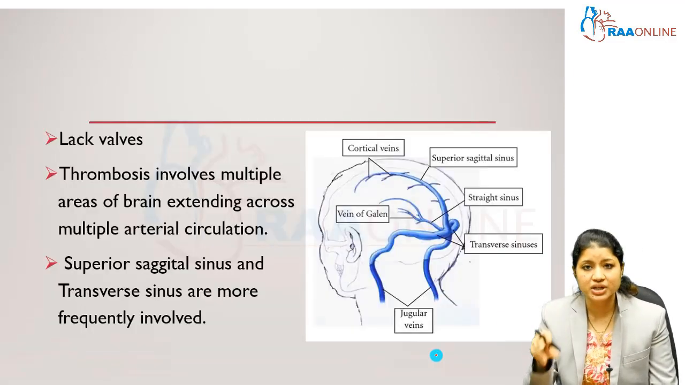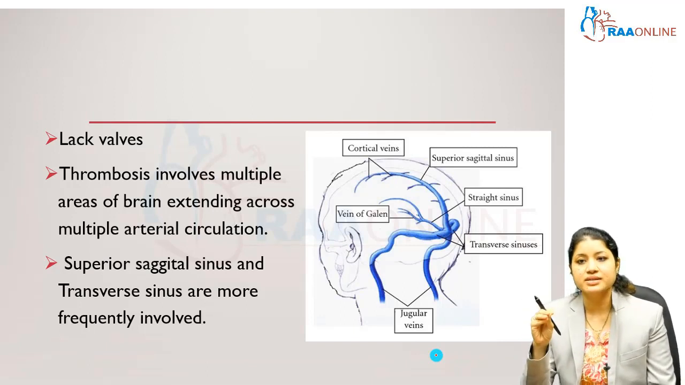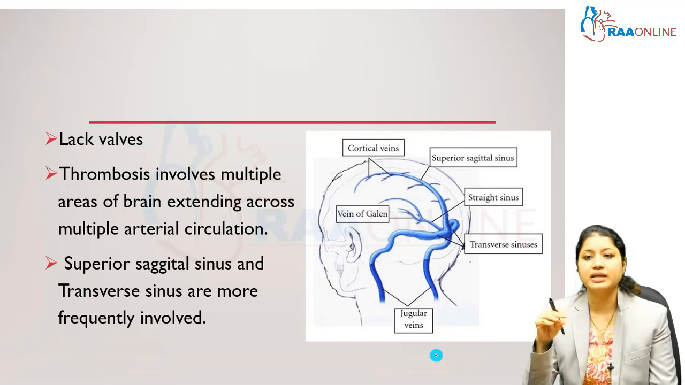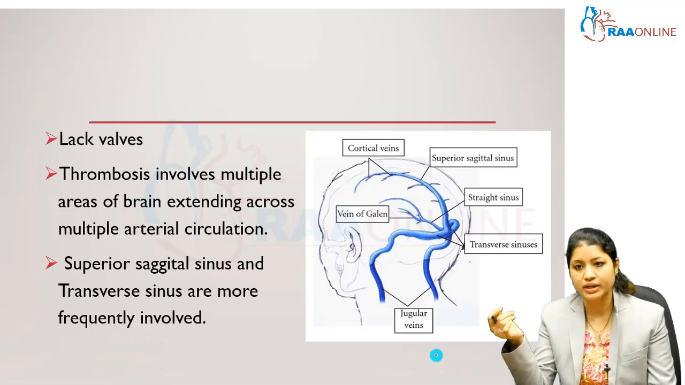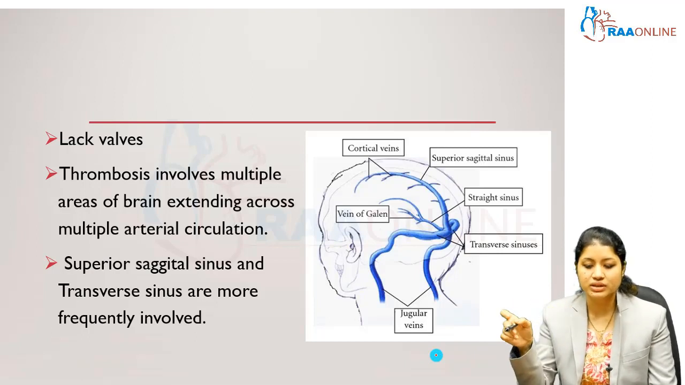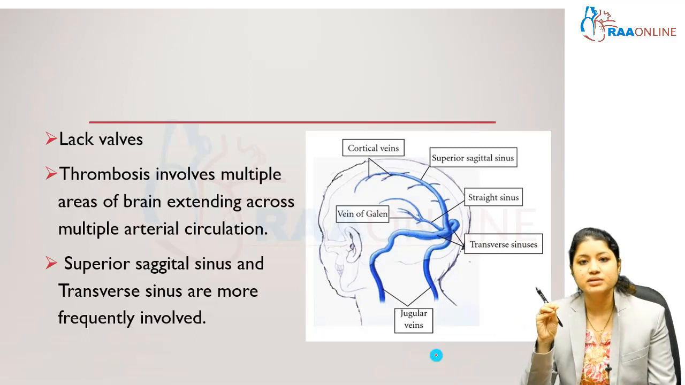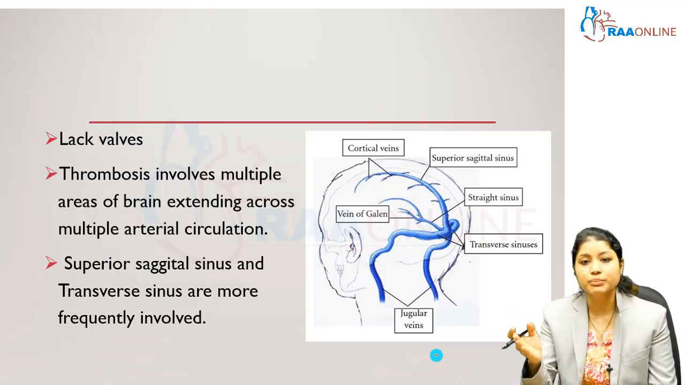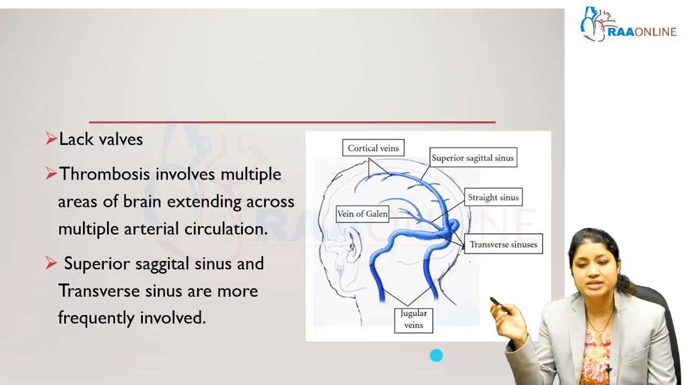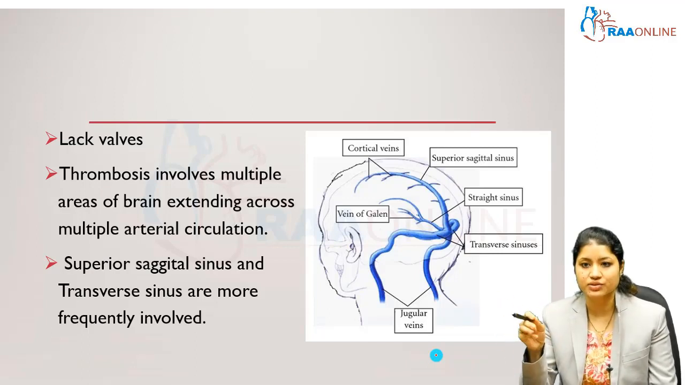So what is the speciality of cerebral venous sinus thrombosis? These venous sinuses lack valves. Unlike the other venous systems of the body, which are unidirectional in flow, the venous system in the brain lacks valves, so the direction of the blood flow is in all directions. Hence, the thrombosis which involves these venous sinuses involves multiple areas of the brain and extends across multiple arterial circulations.